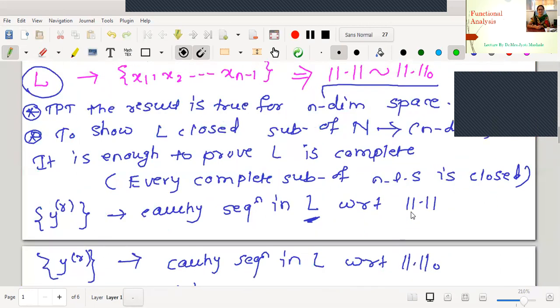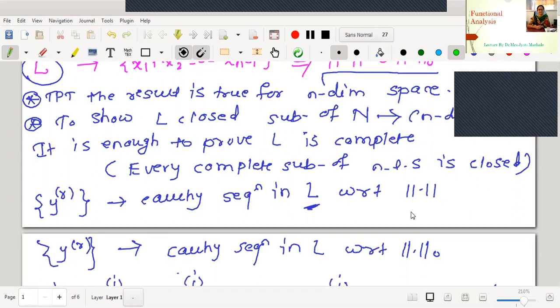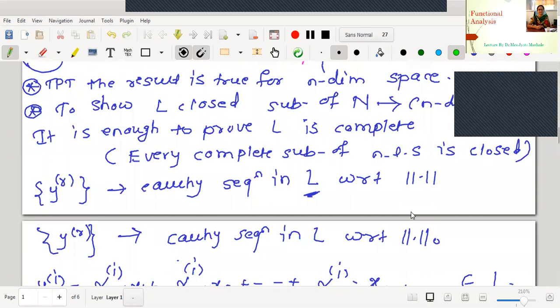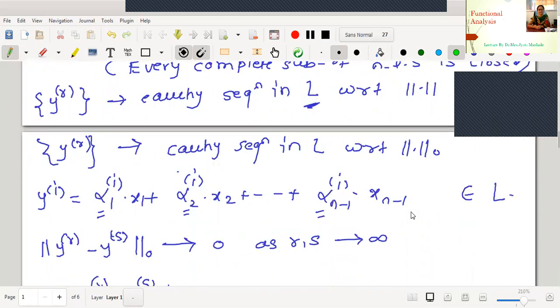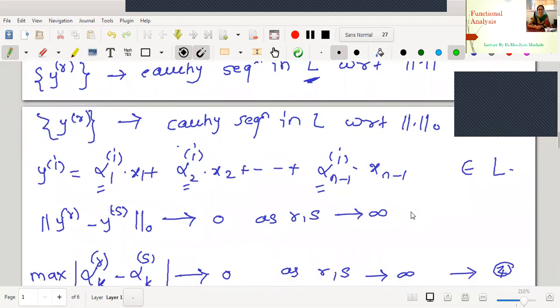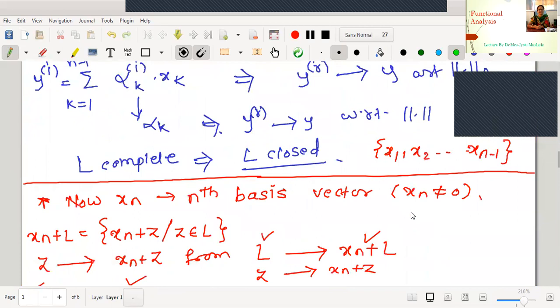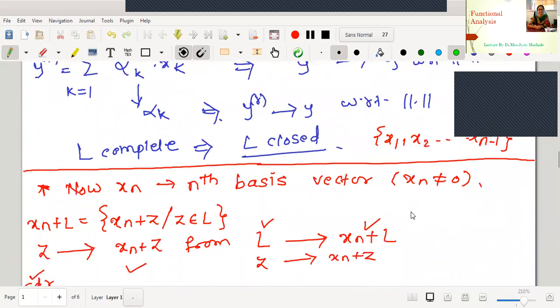Now our aim is to show the result is true for an n-dimensional space. Before doing this, we will try to construct an element in the n-dimensional space with the help of L. For that, we should prove L is closed. To prove L is closed, it is enough to prove that it is complete, because we know a complete subspace of a normed linear space is closed. We will prove completeness by taking a Cauchy sequence, and by coordinate-wise convergence, it will be complete. Therefore, it is closed.